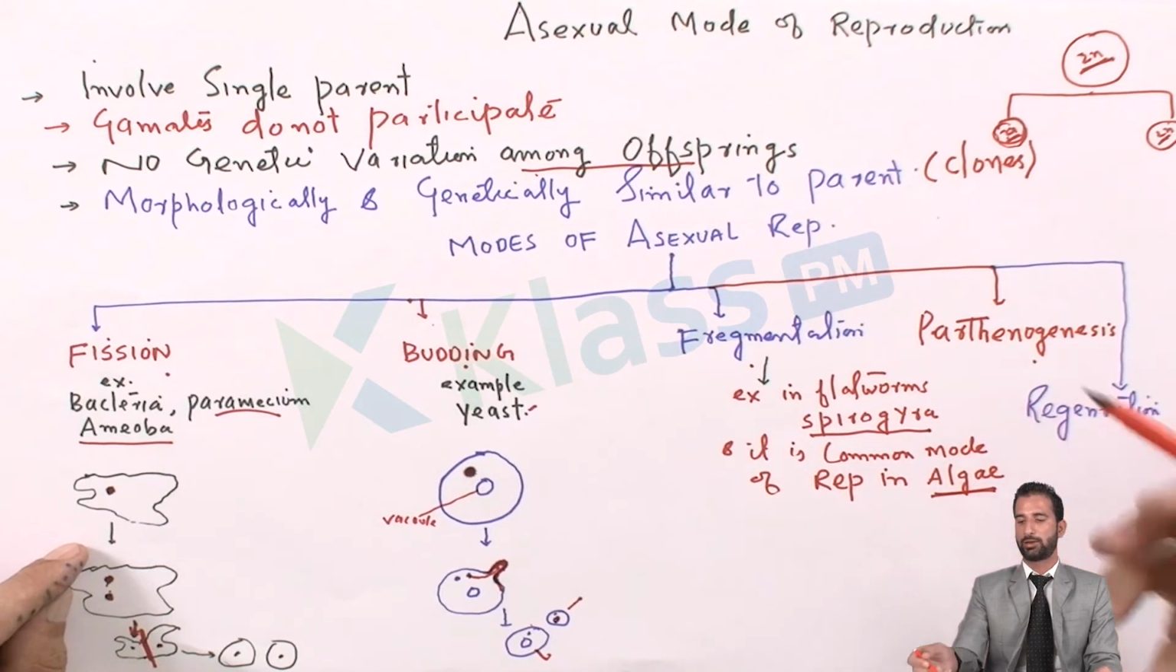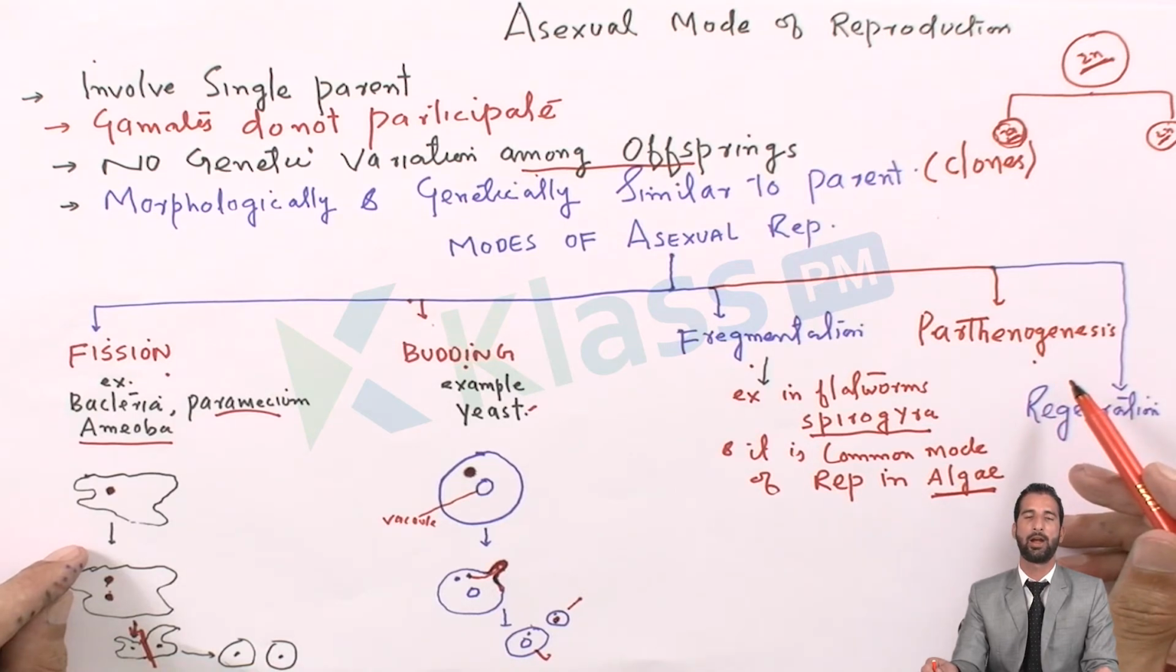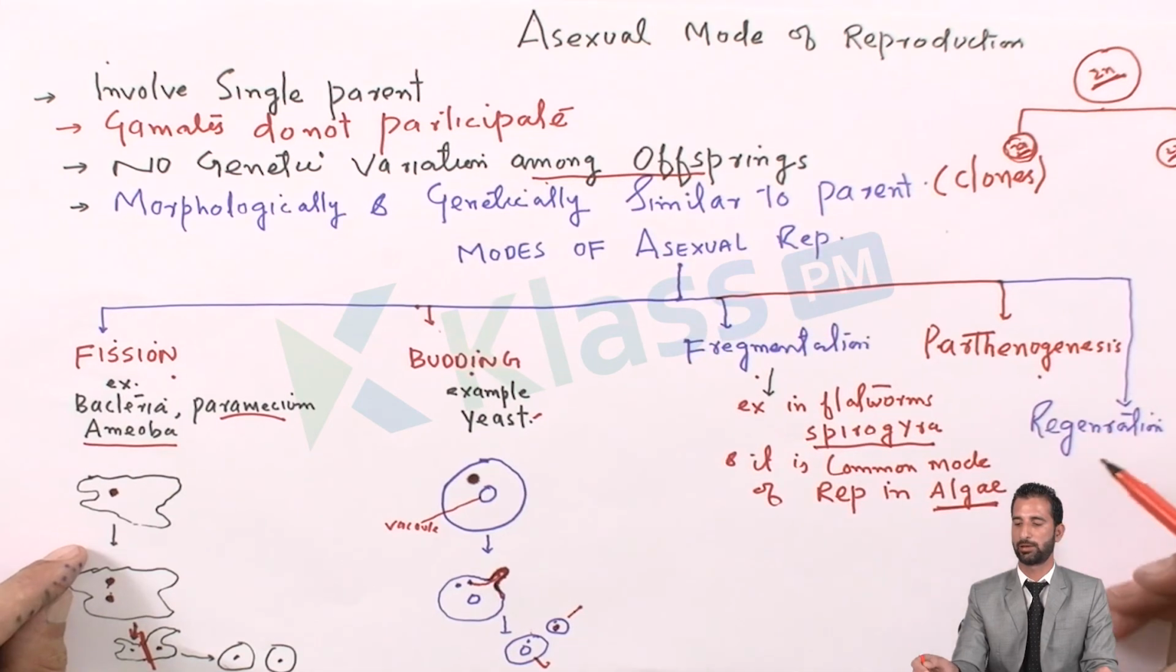Now, the next mode of reproduction is very important for examinations as well, for competitive examinations, that is parthenogenesis. And in the next video, we will discuss parthenogenesis in detail. And apart from parthenogenesis, we will also discuss what regeneration is and how regeneration occurs.